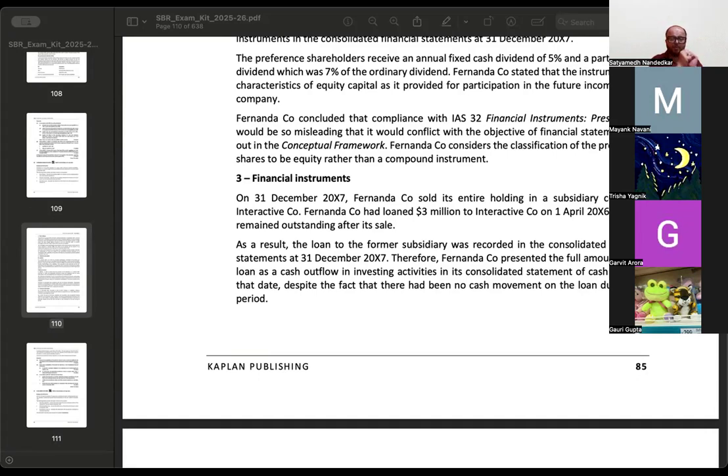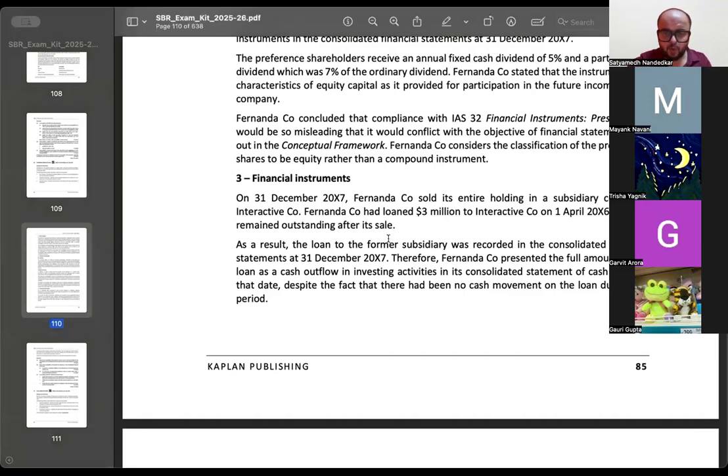See, what Fernanda Company has done is past में loan दिया था, आज subsidiary was sold off, तो now they are showing that particular amount as a loan. ठीक है. The loan to the former subsidiary was recorded in the consolidated financial statements at 31st of December 2007.